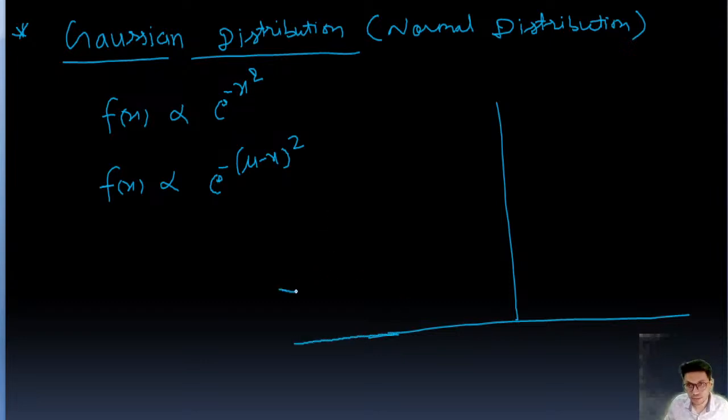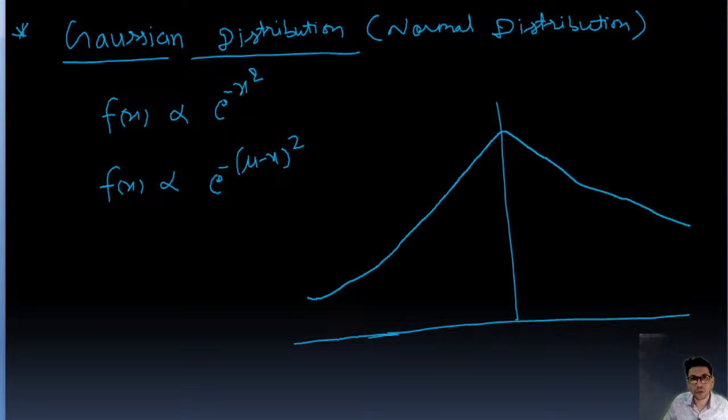It is not looking exactly right, so what I'll do is like this.